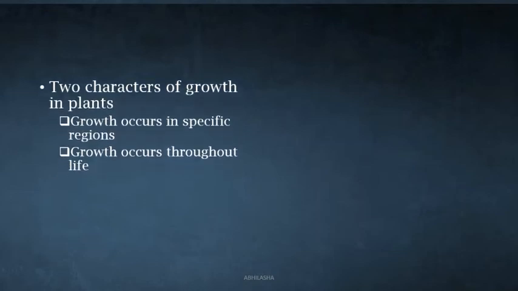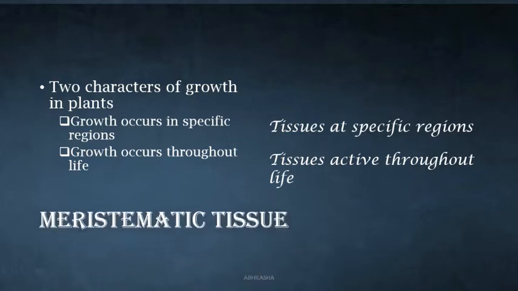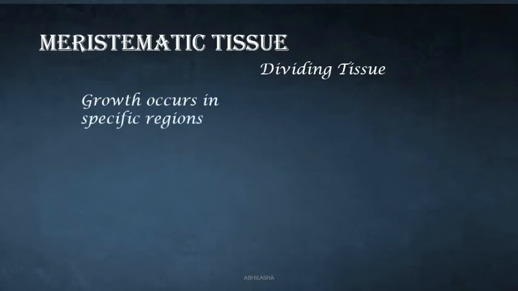The growth of plants occurs in specific regions and that growth occurs throughout life. This means that in plants, first, tissues responsible for growth occur only in specific regions, and second, the cells of these tissues are active, that is, keep on dividing throughout life. These tissues are known as meristematic tissues. The cells of this tissue divide and the plant grows. So meristematic tissues, or simply the meristems, are the dividing tissue of the plant. Since growth occurs at specific locations, this means that meristems are present only at specific locations in the plant.